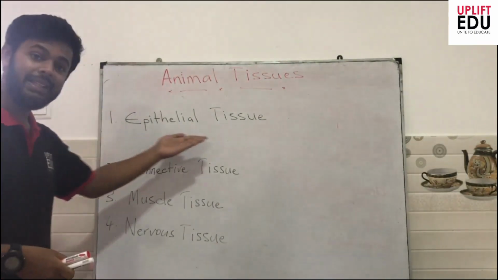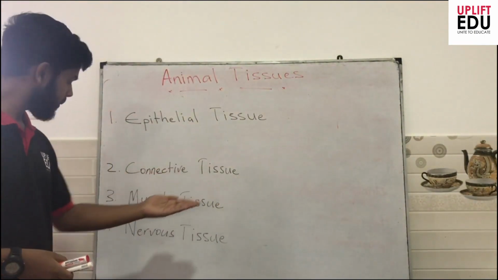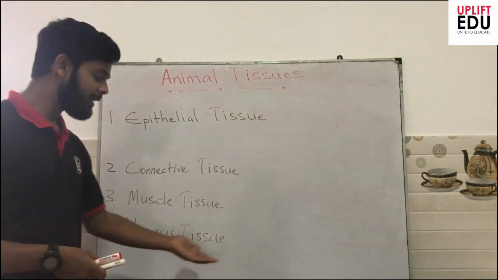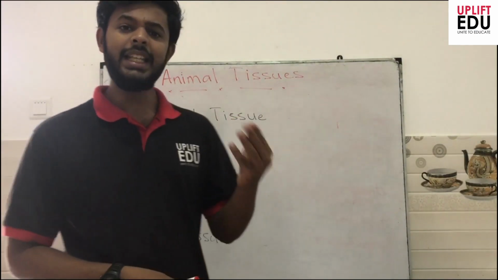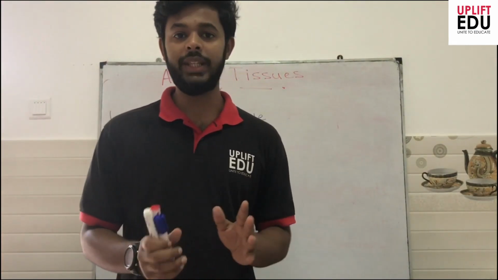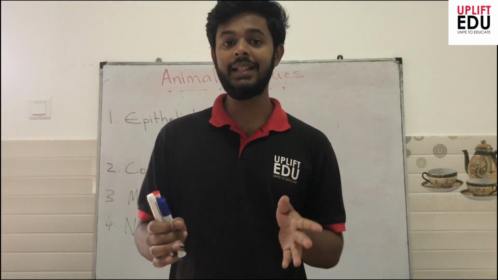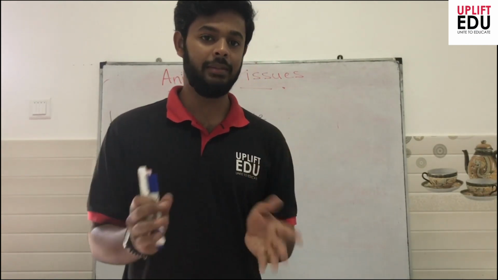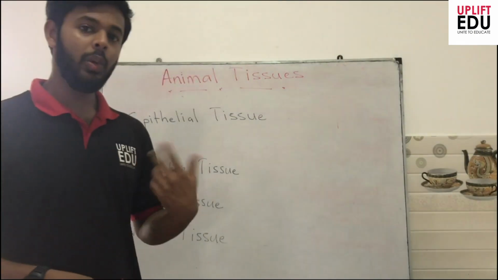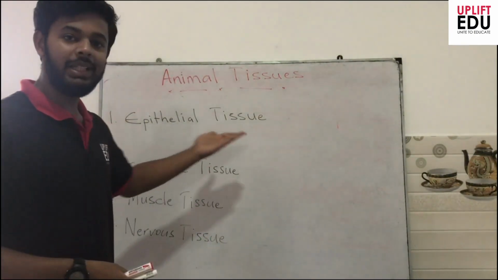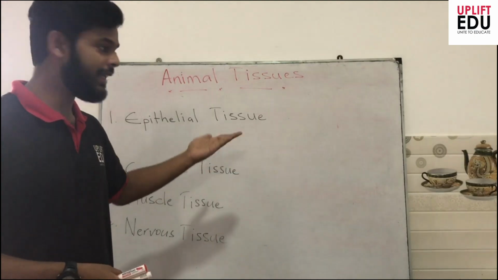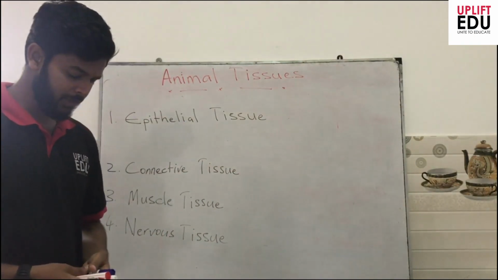Let's look at the different types of tissues present in an animal body. One is epithelial tissue, connective tissue, muscle tissue, and nervous tissue. These four are the fundamental tissues that form the entire body of an animal. Now we'll move our discussion to epithelial tissue and look at it in detail.